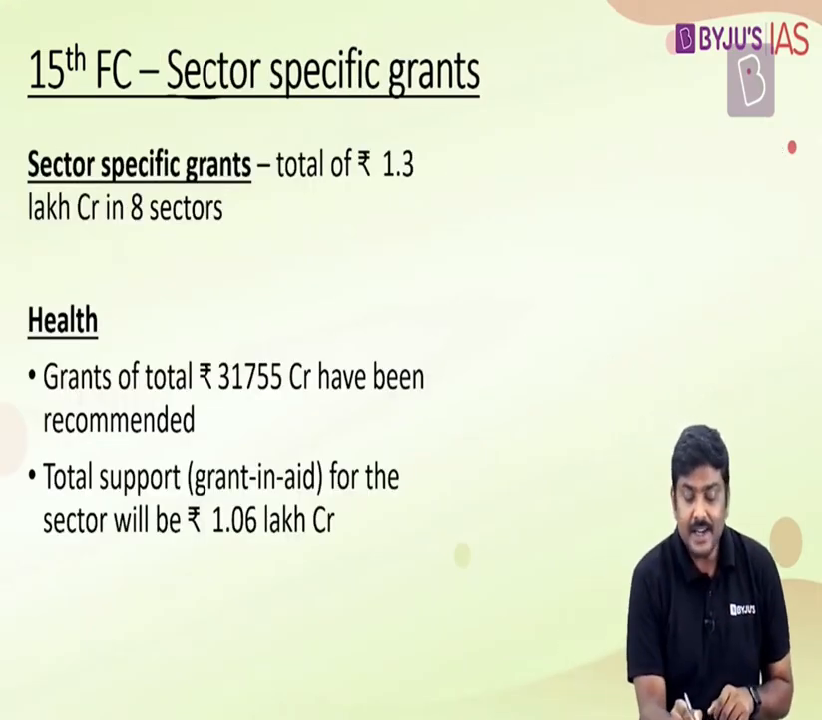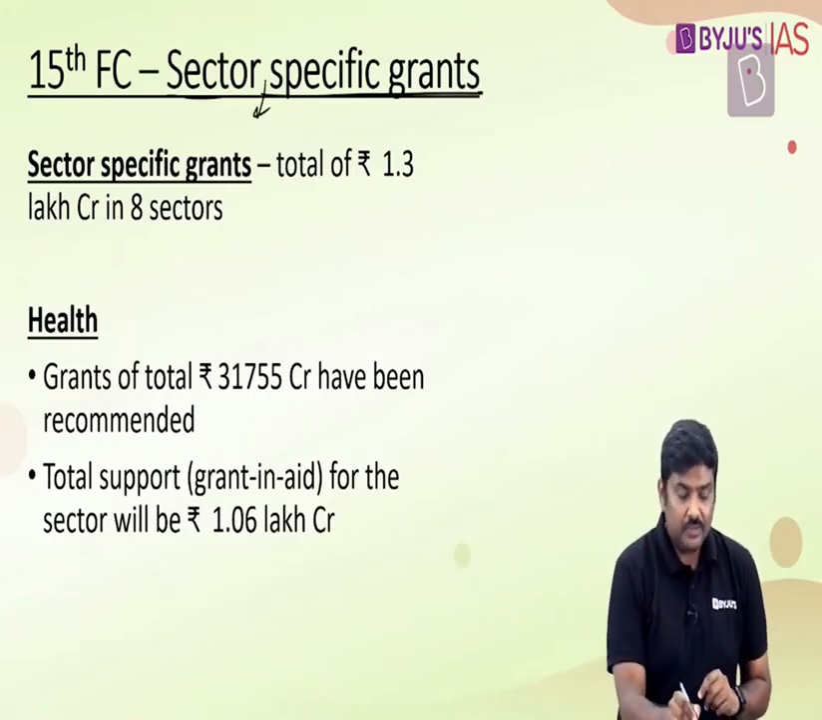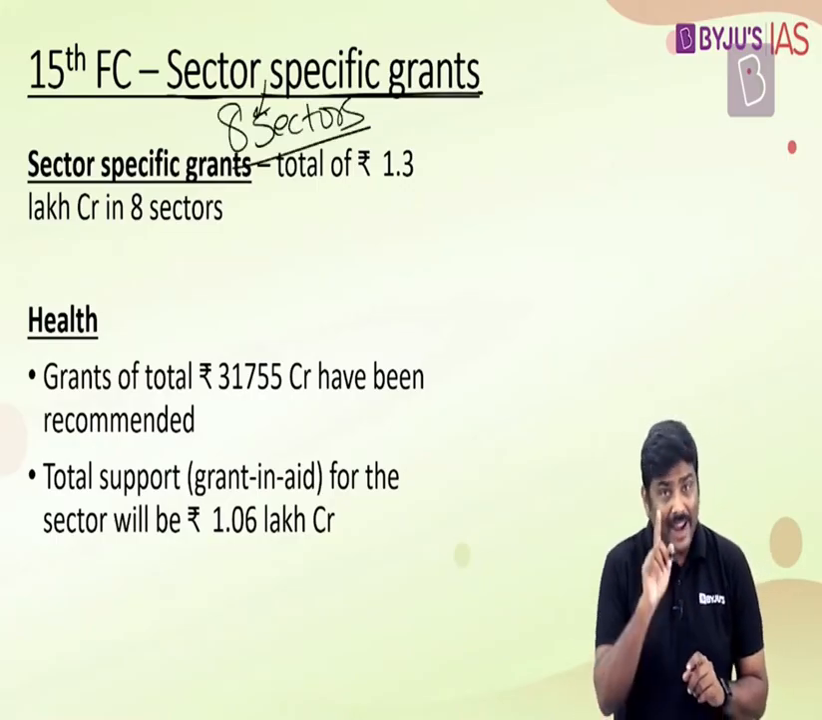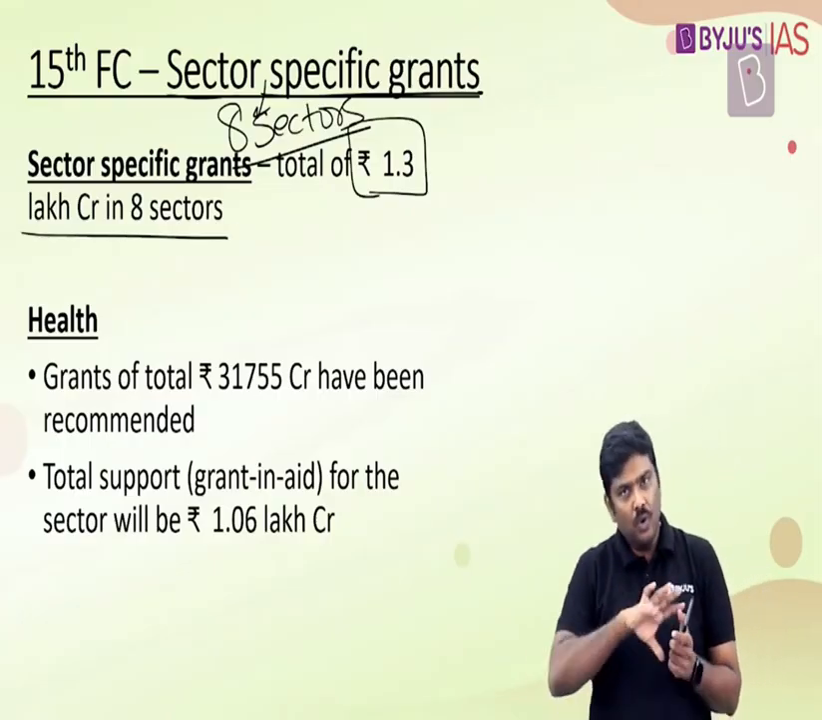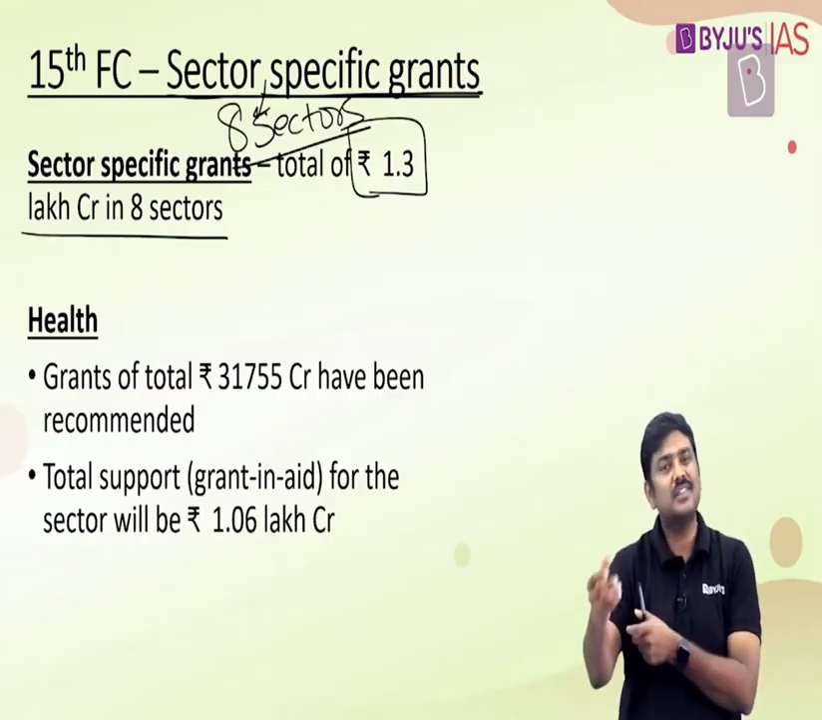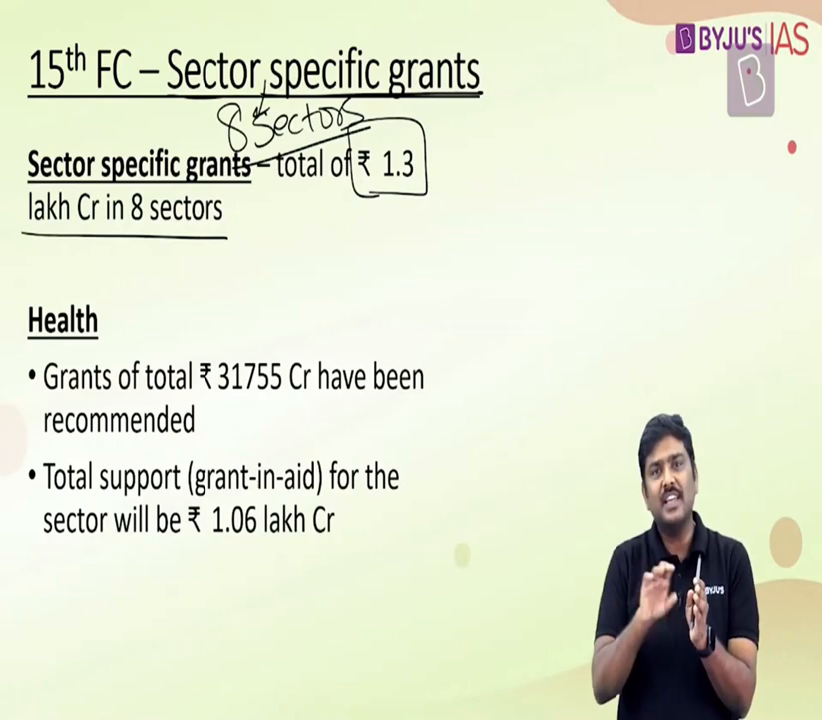Next, very important, sector-specific grant. As earlier mentioned, the sector-specific grants have been allocated for 8 sectors. Very, very important, for 8 sectors. And how much is the total allocation? 1.3 lakh crore rupees over a period of time. In some of the sectors, it is for 3 years, 4 years, some of the sectors it is 5 years. Now, what are these particular 8 sectors and on what basis has the allocation been recommended by the 15th Finance Commission? Let's have a look at it.